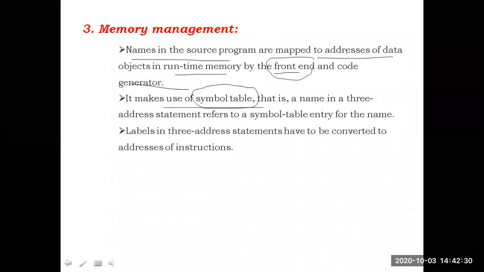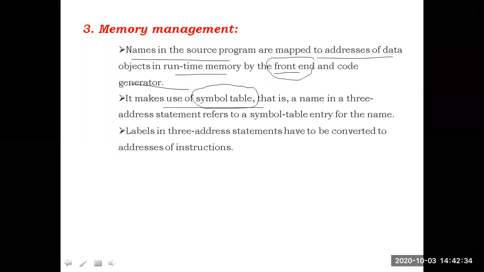Sometimes the intermediate code will contain labels. Whenever labels are present in the intermediate code representation, those labels will be converted into the addresses of instructions. The labels are also converted into addresses.